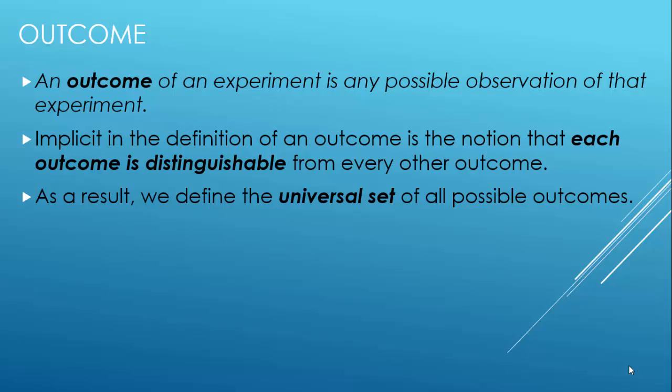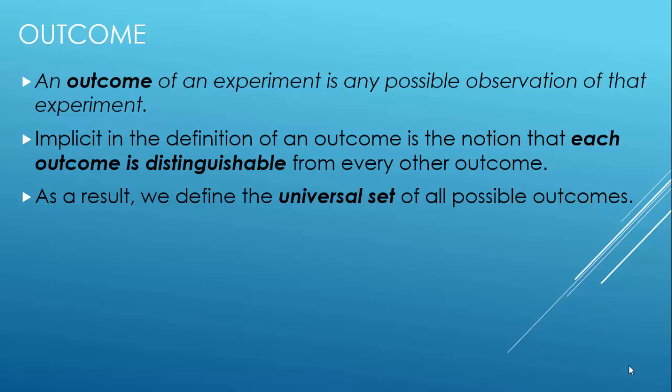Implicit in the definition of an outcome is the notation that each outcome is distinguishable from every other outcome. It means that the outcomes are independent of each other and they are distinguishable. For example, you toss a coin and you get head, and next time you toss a coin, the probability of getting head or tail is independent of what you got previously.